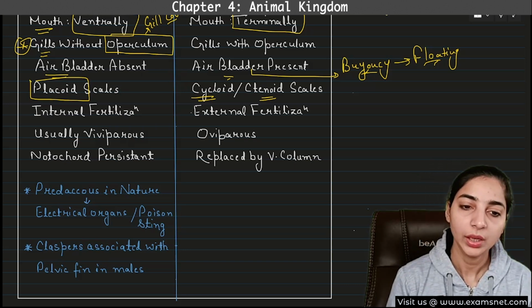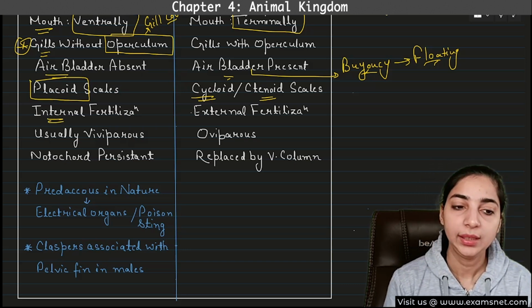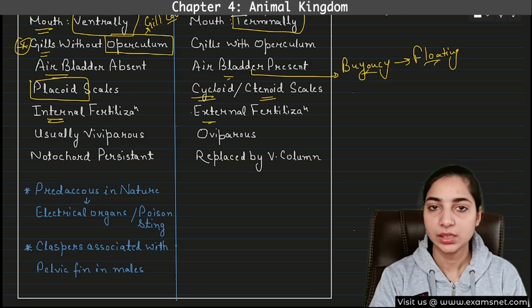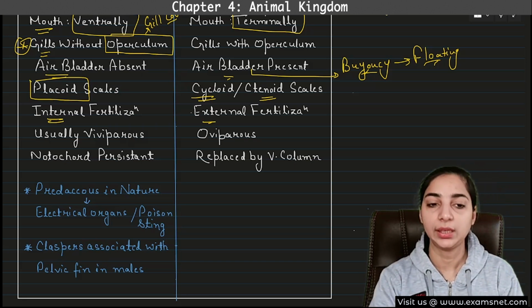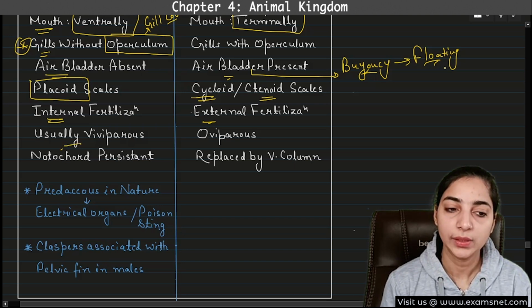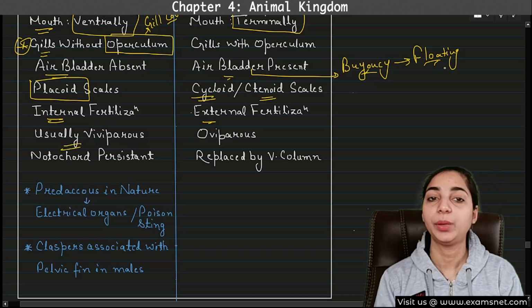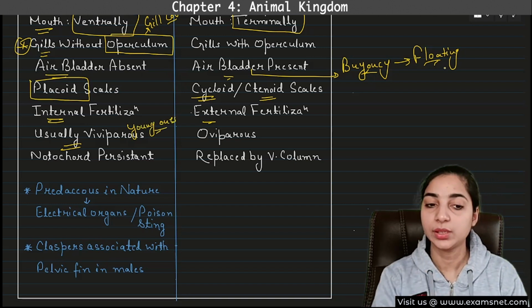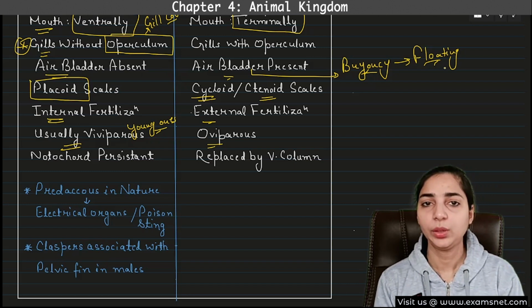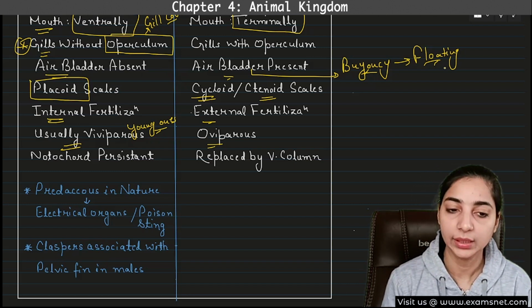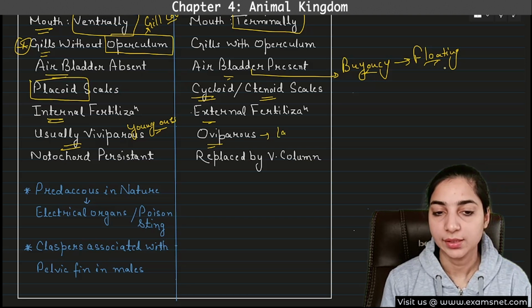Okay. In case of Chondrichthyes, internal fertilization takes place, whereas in the Osteichthyes, external fertilization, that means outside the body, takes place. Okay. Then the Chondrichthyes are usually viviparous, that means they give birth to the young ones directly. Okay. They give birth to the young ones, whereas the Osteichthyes are oviparous. So here you can remember O for Osteichthyes, O for oviparous. You should not get confused. That means they lay eggs.